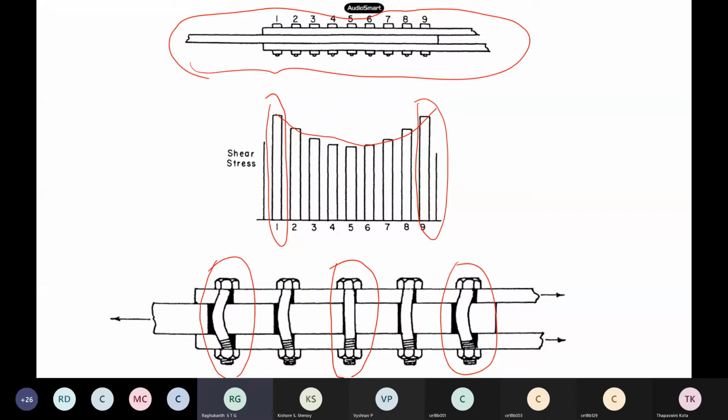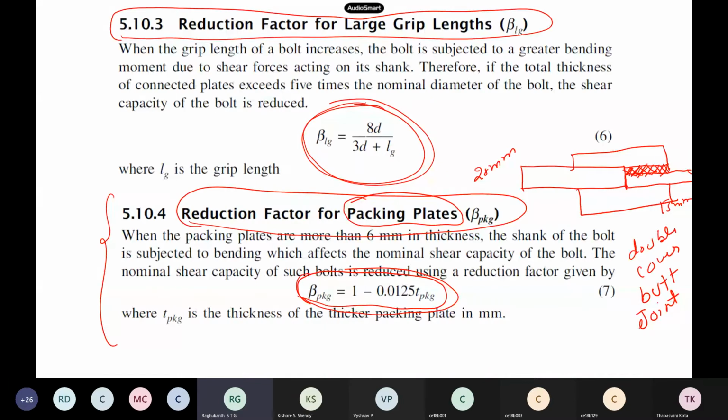So the assumption in our code is that the load is equally carried by all the bolts, but that doesn't happen when the joint is a very, very long joint. So this is why we have to apply the reduction factor. Then grip length also I told you. If grip length is more, it means bending stresses also will come. So then obviously the reduction has to happen.